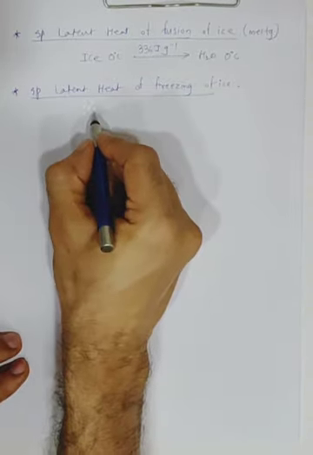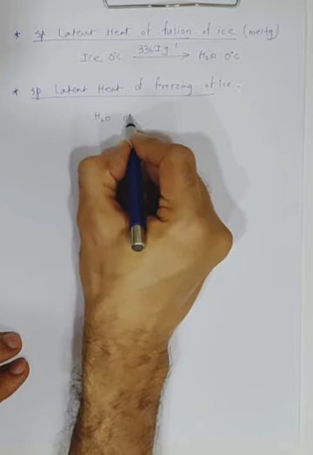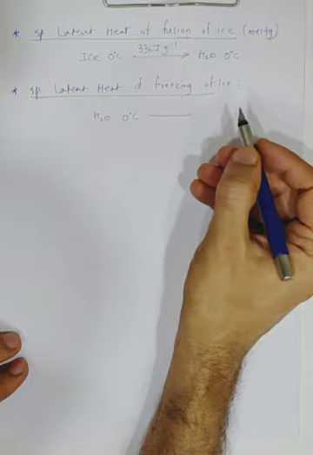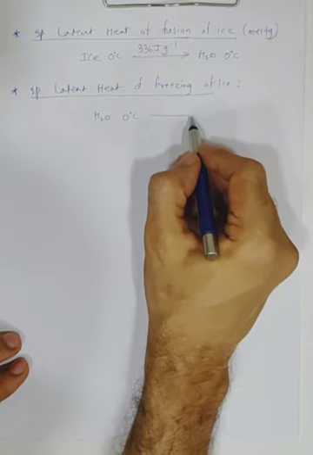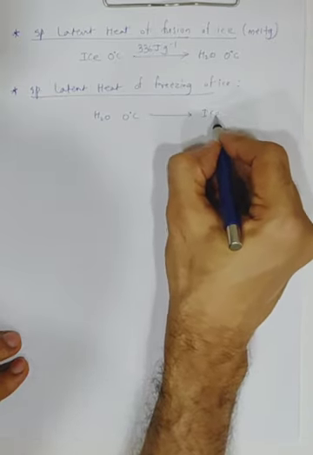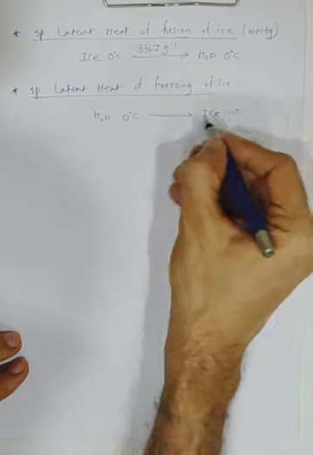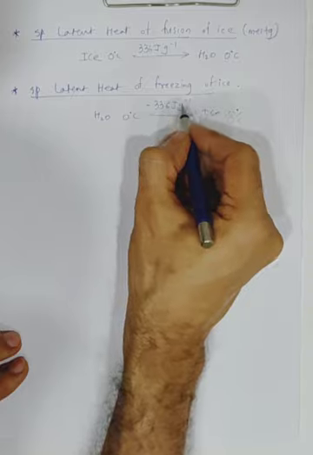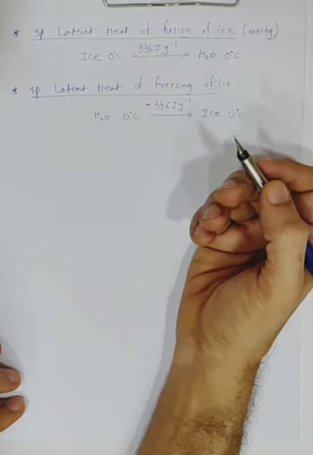Over here it's a reverse process. If you have water at 0 degrees, you will have to remove heat from it to convert it into ice at 0 degrees. So it is 336 joules per gram only. I'm just writing a minus sign because we are going to remove heat.